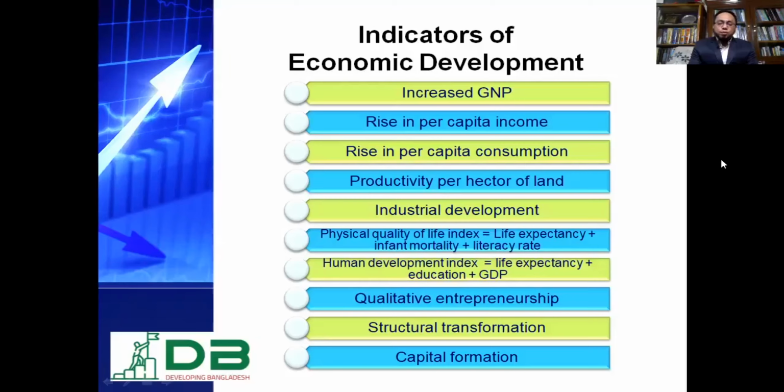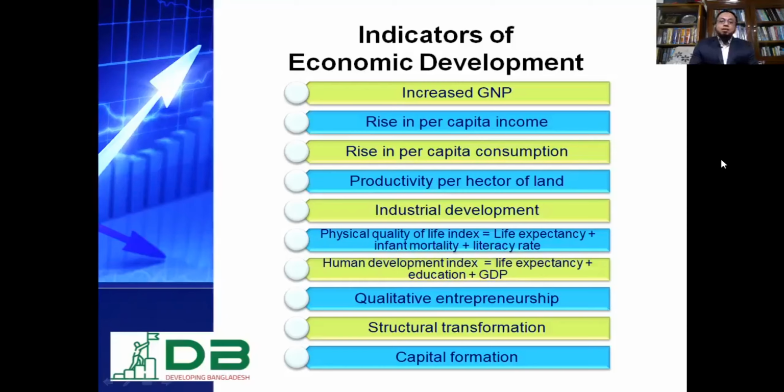And structural transformation is another indicator of economic development. That means transformation of sectors from agriculture to industry, from industry to service, service to knowledge economy. Structural transformation means they have good quality infrastructure, well-equipped port facilities, roads and highways, bridges, and others.